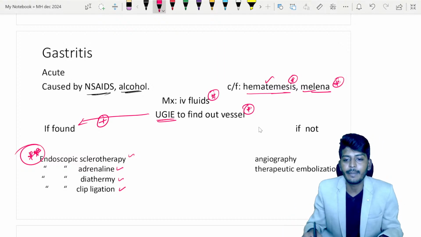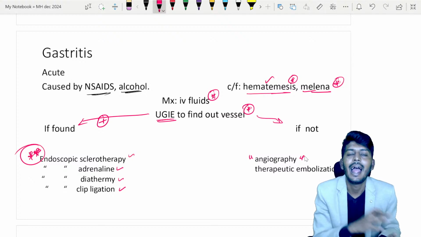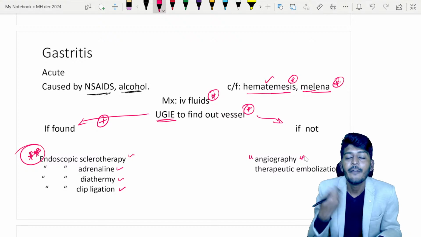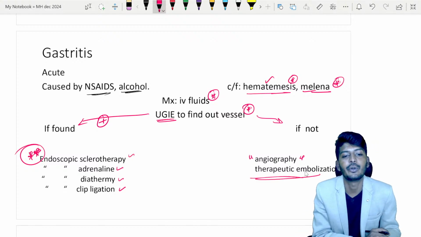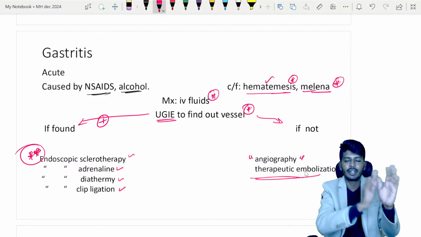But if you can't find the blood vessel, then you need to find it. What are you going to do? Angiography. Basically you inject a contrast, take a radiological image, find out which blood vessel is bleeding, and close that blood vessel with a procedure called therapeutic embolization. Most importantly, you found it and you stabilized the bleeding.